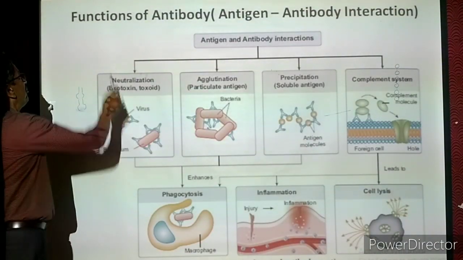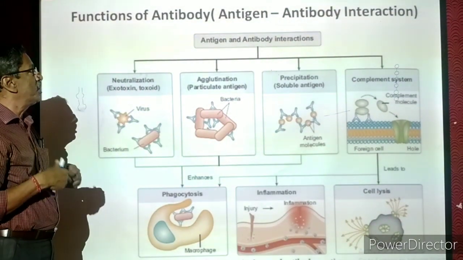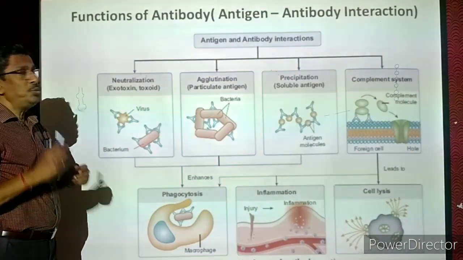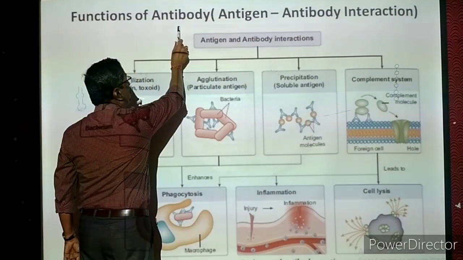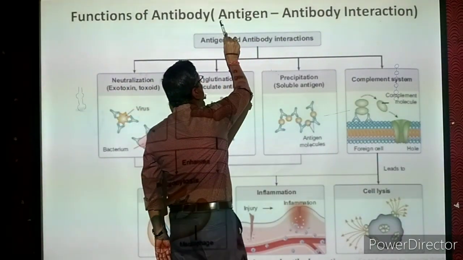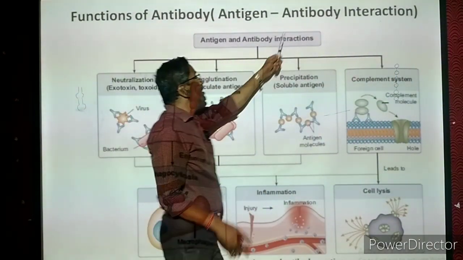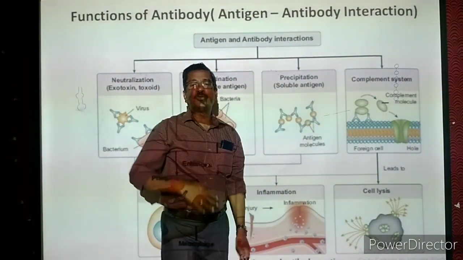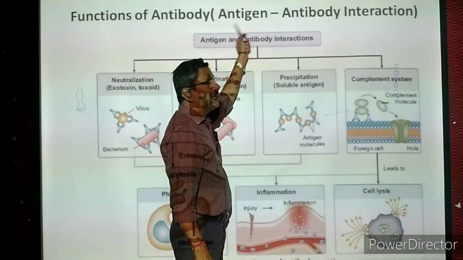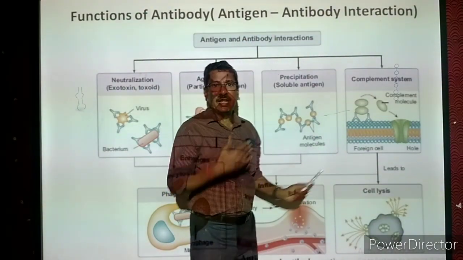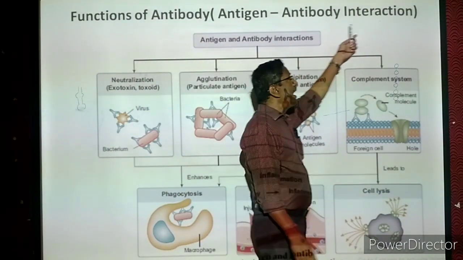Now we are going to see the functions of antibody. Antibody is our body product, our own product. It is giving resistance. How it is working in our body, how it is doing the function, that is the functions of antibody. Now we are going to study these functions as antigen-antibody interaction. Antibody is our body chemical. Antigen is a foreign substance or foreign microorganism. So this is foreign. It is only causing disease. Our antibody is preventing that. How they are acting on each other, we have to see. That is called the interaction.